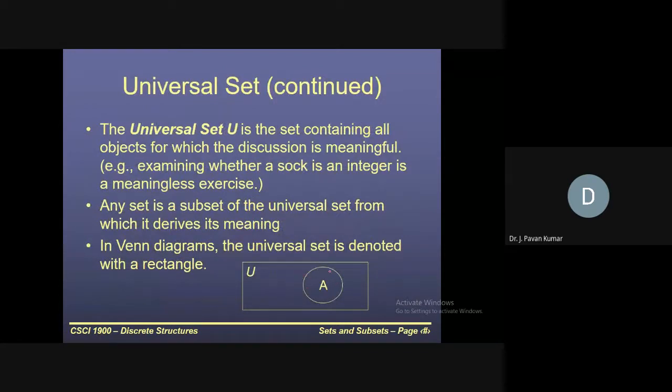Here we have the set capital A. And if there exists another set called B, that is also part of the universal set. Any set you consider, say S, will be a subset of the universal set U. Any set is a subset of the universal set from which it derives.